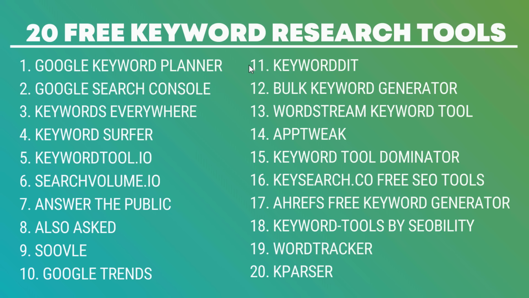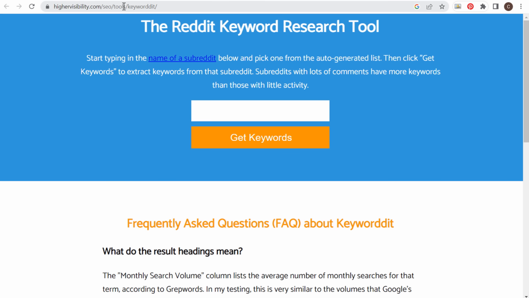That's going to bring us to our next 10, and these are all going to do things that are a little bit unique and giving us some different ideas that maybe these other ones that are just spitting out long tail keywords aren't going to give us. So the next one is going to be Keyword It. You can get this at highervisibility.com. They have several free SEO tools. I'm going to go through another one that they have in a second.